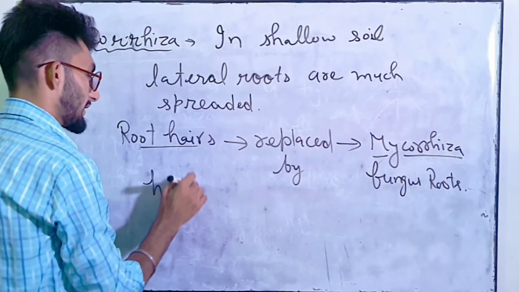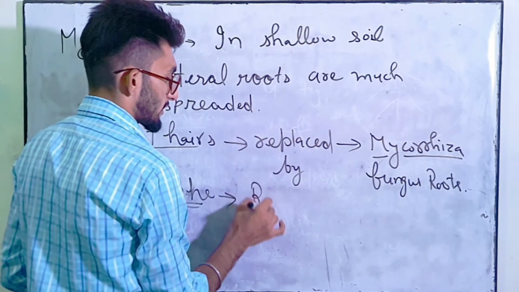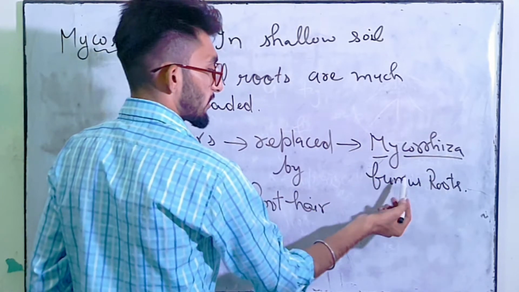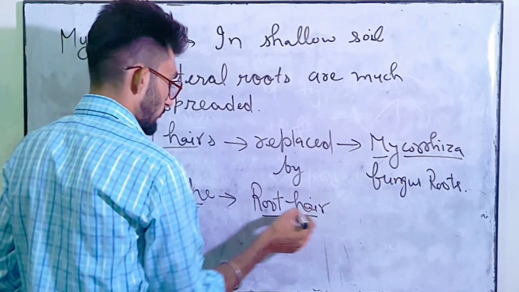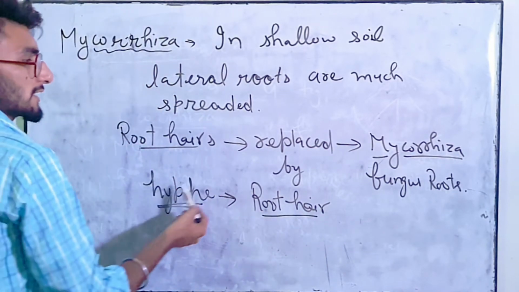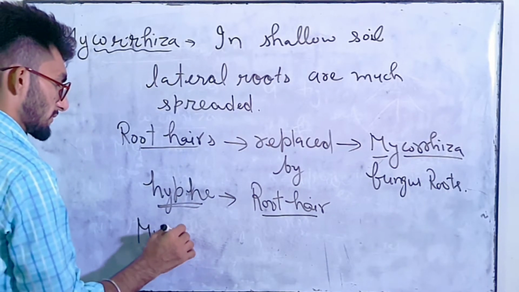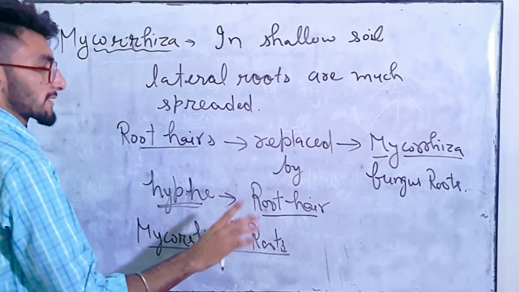Okay, and hyphae of these fungus are termed as root hairs. So main function of these fungus roots is absorption. Okay, so जो root hair हैं वो क्या करते हैं? Absorption करते हैं. So these fungal roots are known as mycorrhizal roots. So fungal roots are known as mycorrhizal roots.